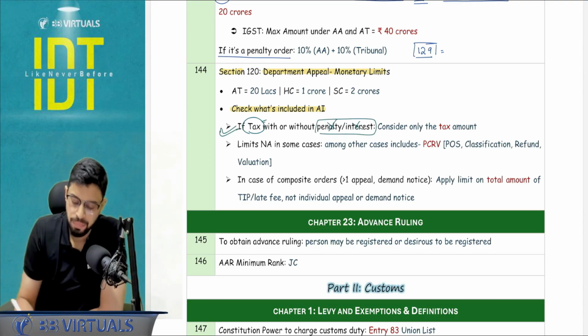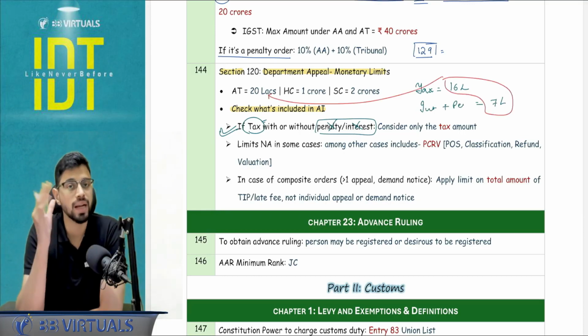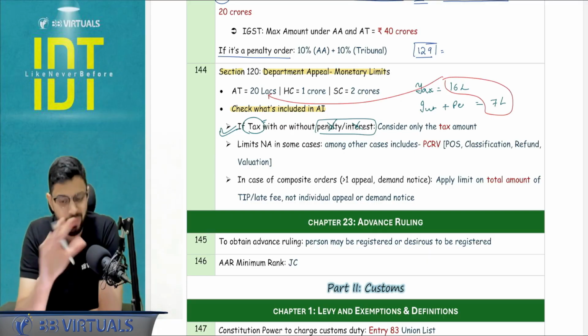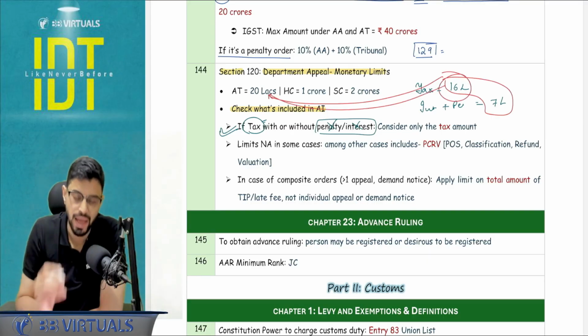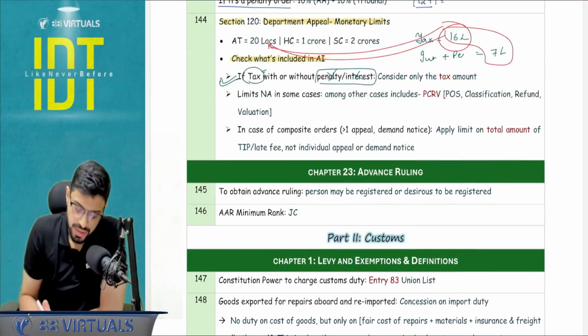So for example, there is an order of the appellate authority where the tax involved is, let's say, 16 lakhs. There is an interest and penalty. The total is going, let's say, 7 lakhs. So if someone applies the total of 16 plus 7, it will very well cross 20 lakh, and you will say that appeal to the appellate tribunal is possible. But no, you just have to focus on the tax, 16 lakh. It is not 20 lakhs. In that case, appeal is not possible. Right?